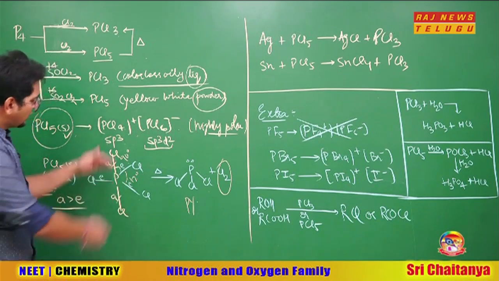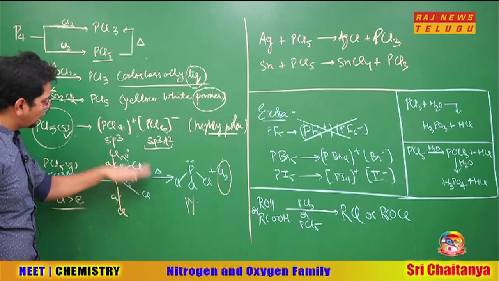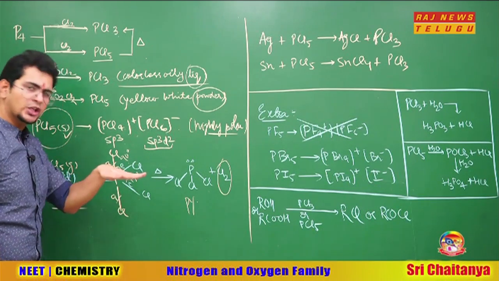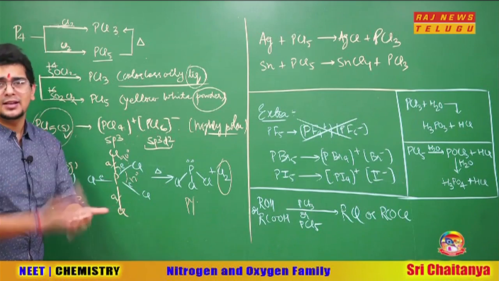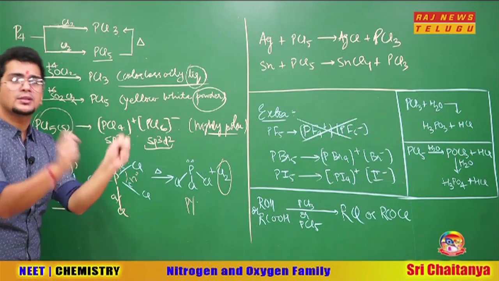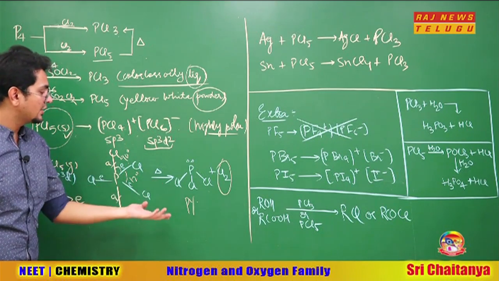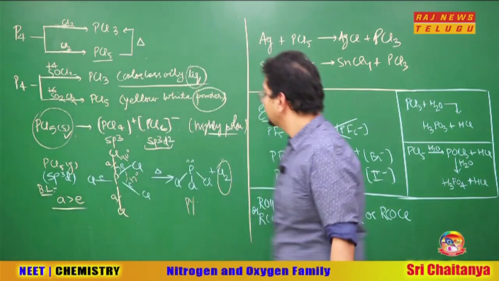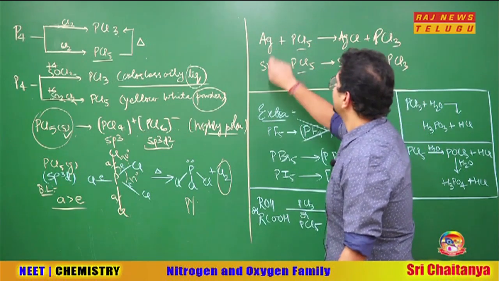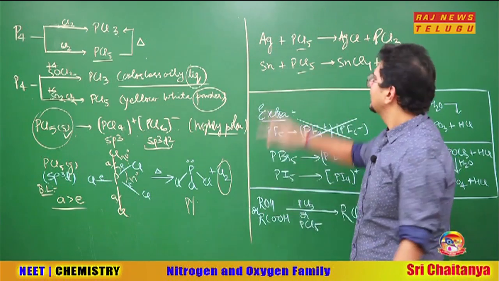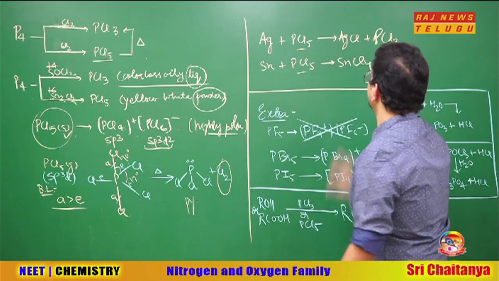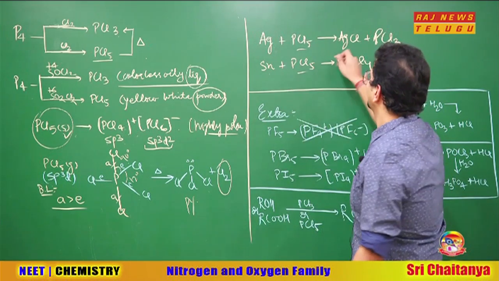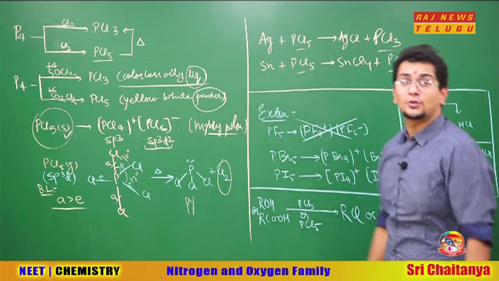Some people have this doubt: sir, when these 2 Cl break, why don't the remaining 3 Cl stay together in this structure only? They will rearrange to adjust in the most stable structure, and for them the most stable is the pyramidal structure, trigonal pyramidal we can say. Going ahead, PCl5 with Ag and Sn acts as a chlorinating agent. It releases chlorine and itself becomes PCl3. Silver and tin will take the chlorine to become AgCl and SnCl4.